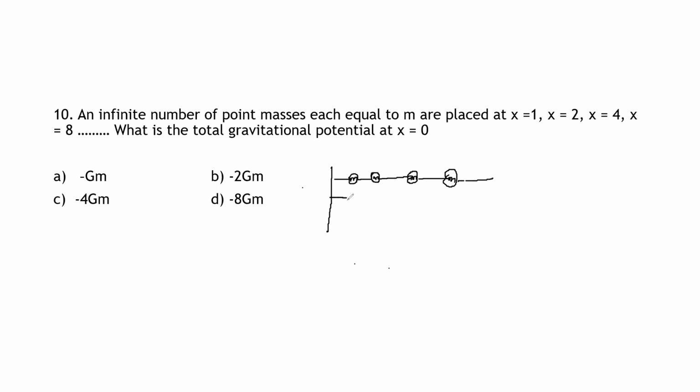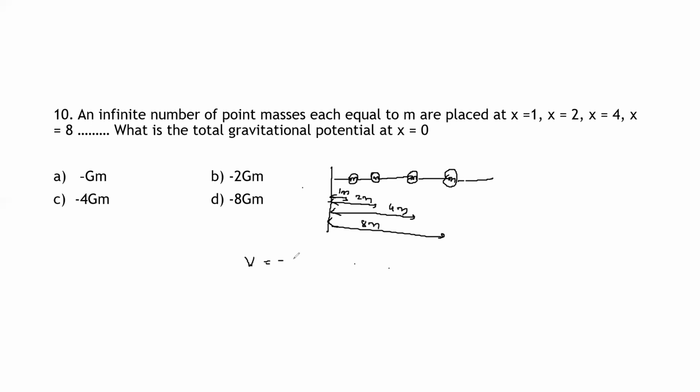Then the first mass is at a distance of 1 meter, the second mass is at a distance of 2 meters, the third mass is at a distance of 4 meters, and the fourth mass is at a distance of 8 meters. So what is the formula here?